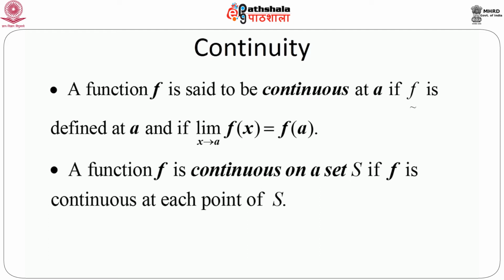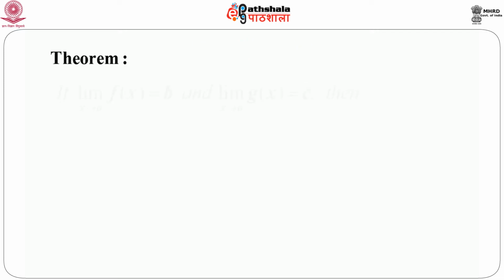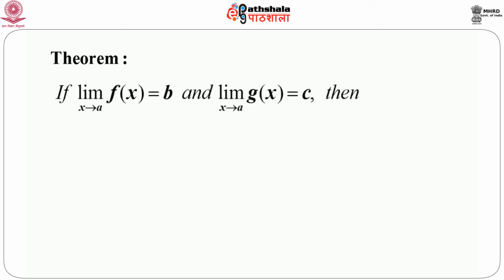Let us consider one theorem which follows from some properties of continuous functions of a single variable on the real line. The theorem is that suppose limit as x goes to a of f(x) equals b and limit of g(x) as x tends to a equals c. That means we have two vector valued functions defined on a vector variable, and the limit exists as x goes to a.